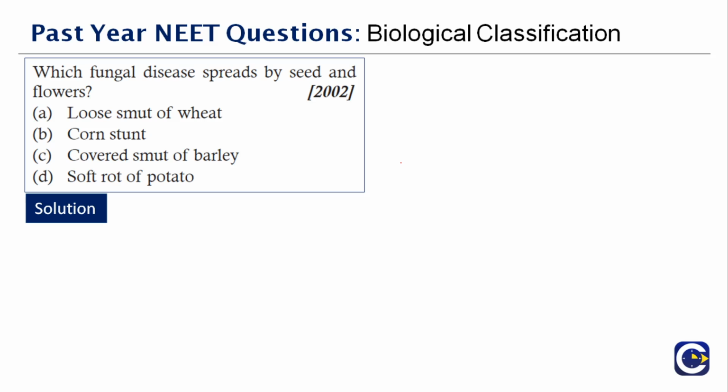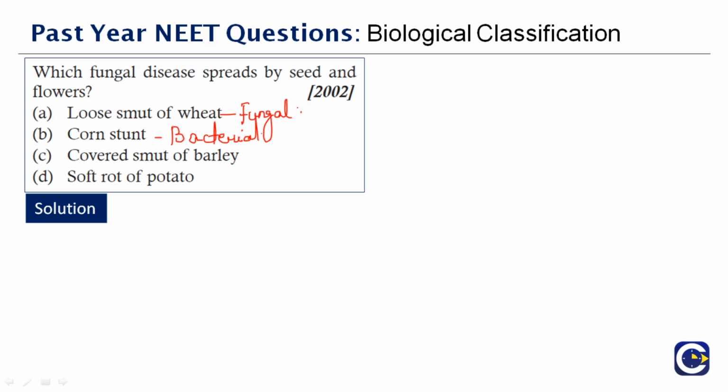What do you mean by corn stunt? You have something here as corn stunt. So what do you mean by corn stunt? I will write it here so that it will be easy for you. Corn stunt is a bacterial disease of corn and other grasses. Symptoms include stunted growth and leaves turning red. It is caused by the bacterium Spiroplasma.